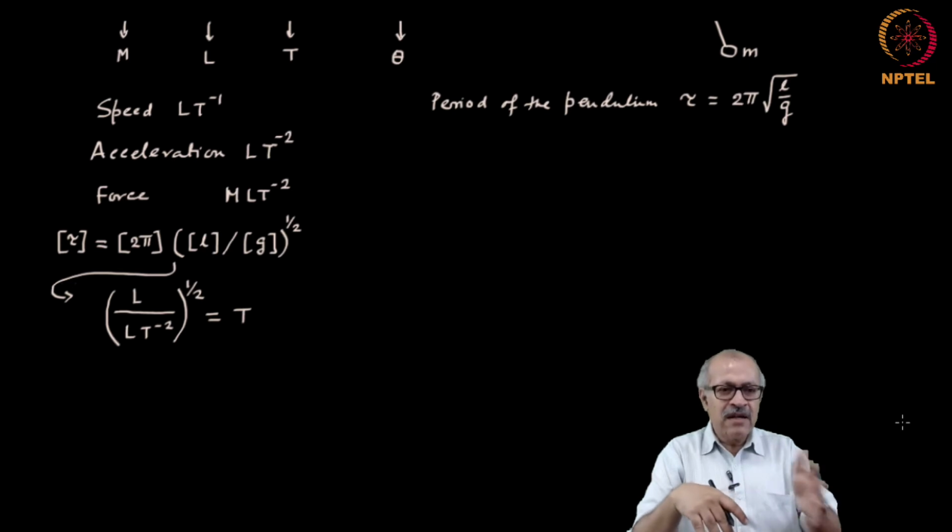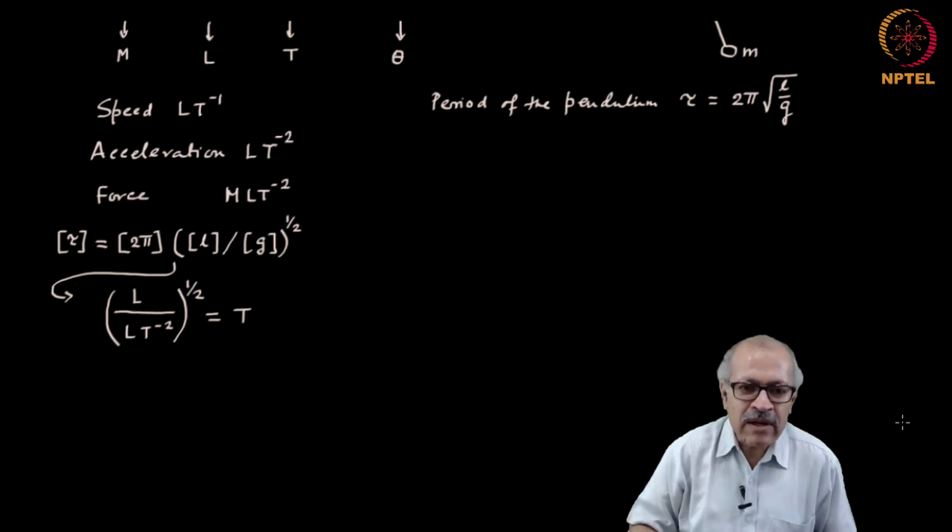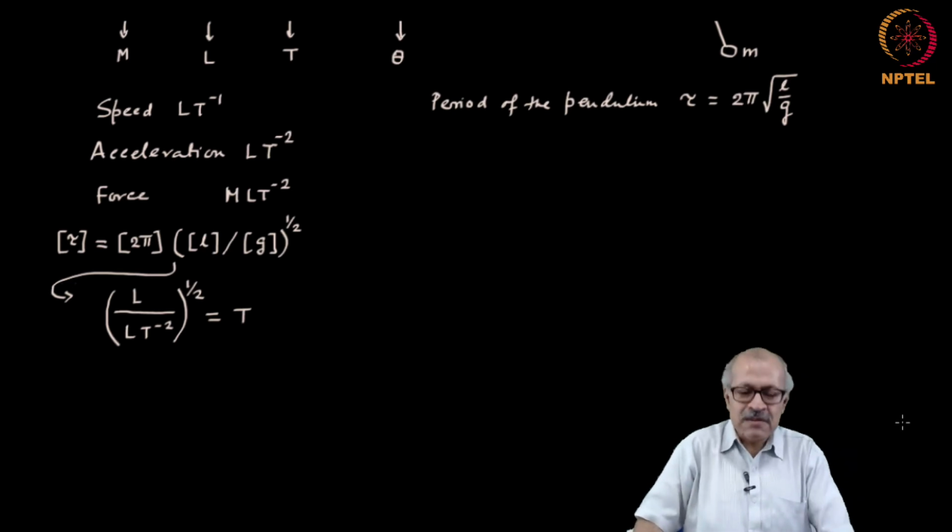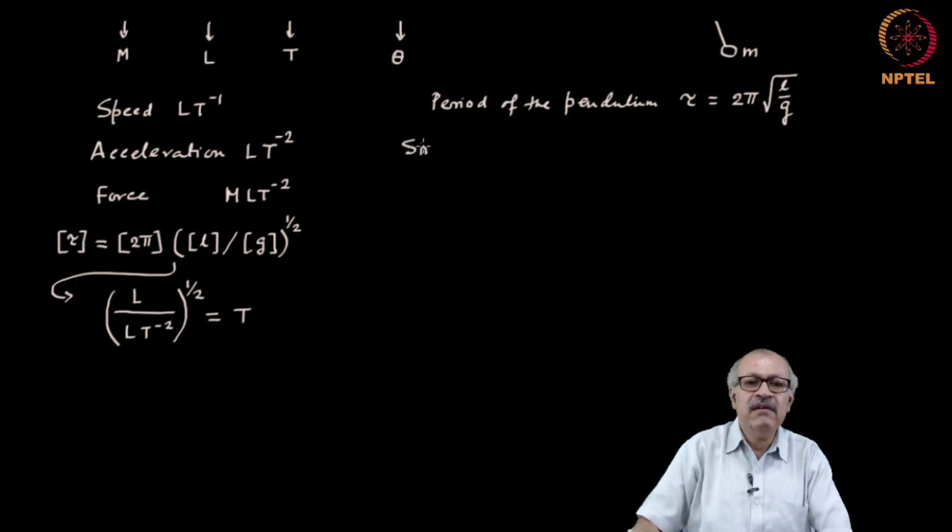Now, often in equations we come across expressions of the form sine, cosine, or let me write the whole thing, sin theta.